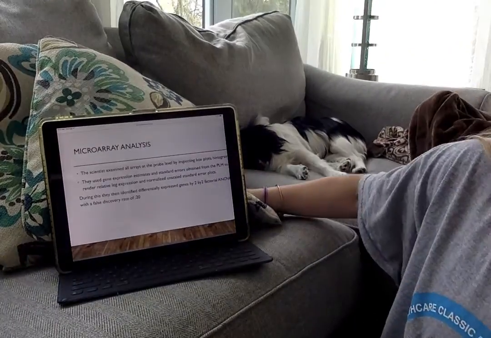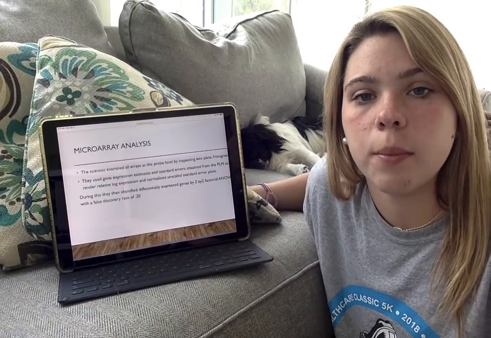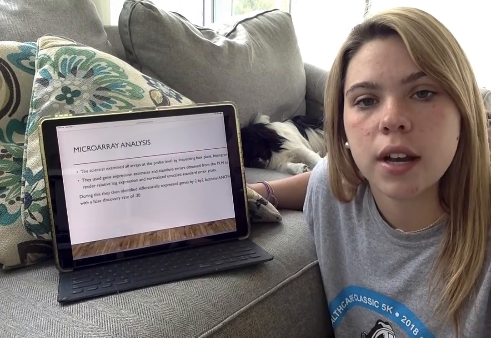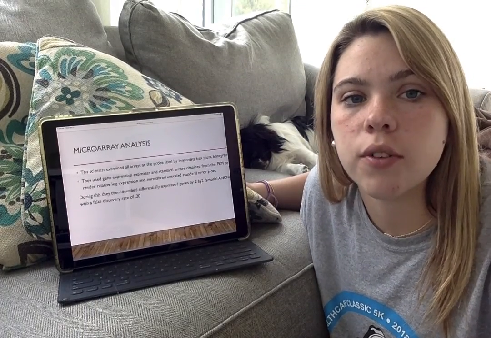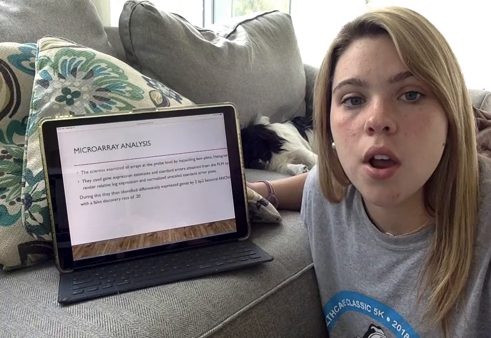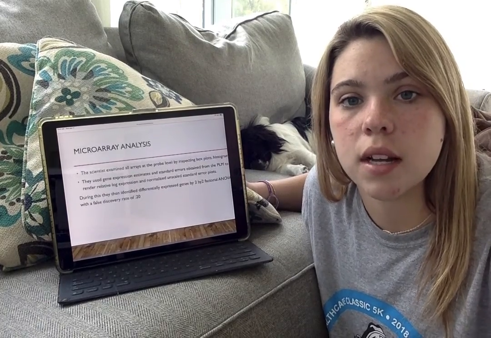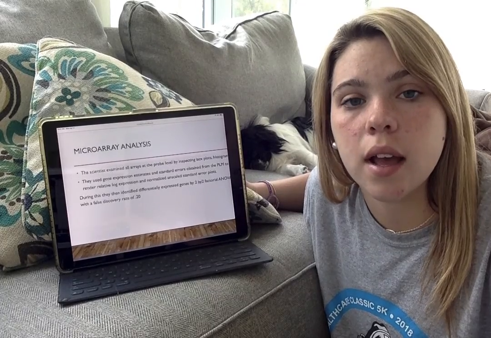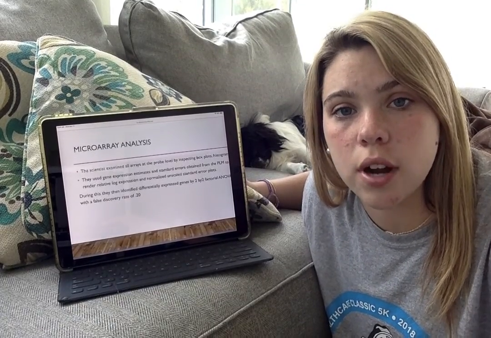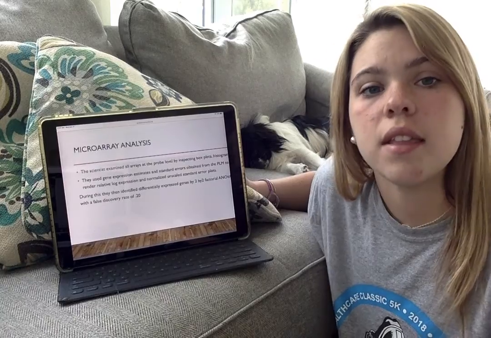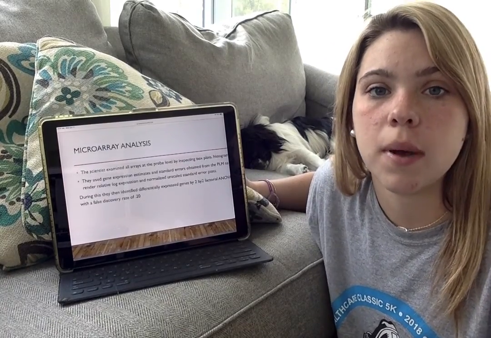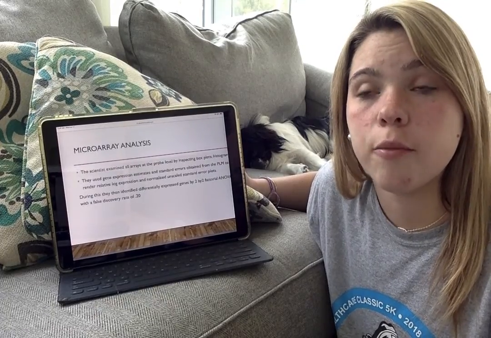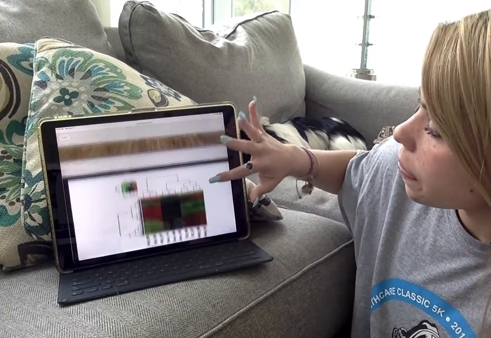The scientists examined all arrays at the probe level by inspecting box plots, histograms, and more. They used gene expression estimates in standard arrays obtained from the PLM to render relative log expression and normalized unscaled standard error plots. The scientists then performed a microarray on total RNA extracted from whole brain hemispheres, and identified differentially expressed genes by a 2x2 factorial ANOVA with a false discovery rate of 0.2.